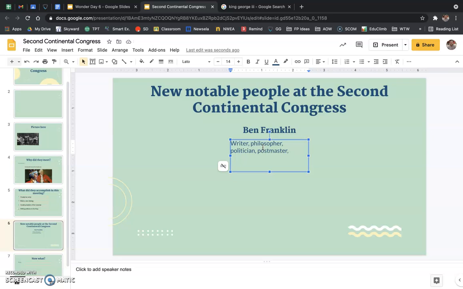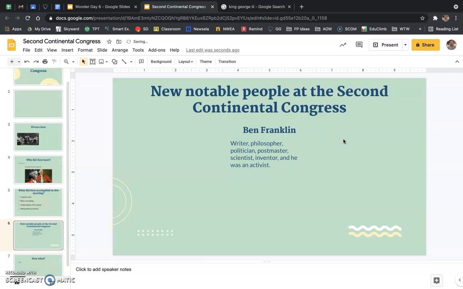So that's kind of an interesting thing. He was a scientist. He was an inventor. He invented a lot of things. And last, he was an activist. Okay, so he was somebody who really believed in the colonists' fight.